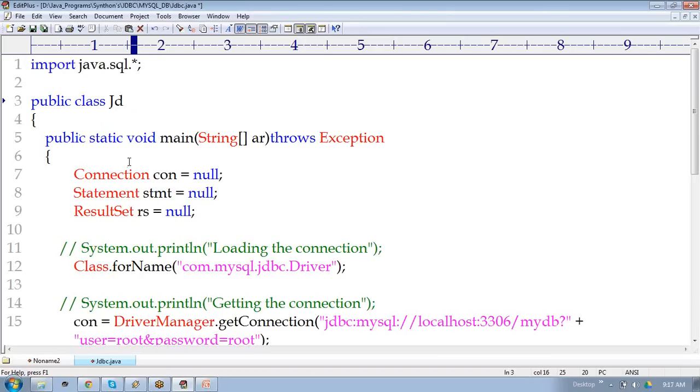Are you able to see colors on my desktop? These are the blue colors, right? These are keywords. But this word JDBC is not a keyword. It's just a predefined word. It's a simple concept. JDBC is a concept: Java Database Connectivity. It's an abbreviation. They reduce it to JDBC, taking the first letter of each and every word. That's it. It's about simple JDBC concepts.